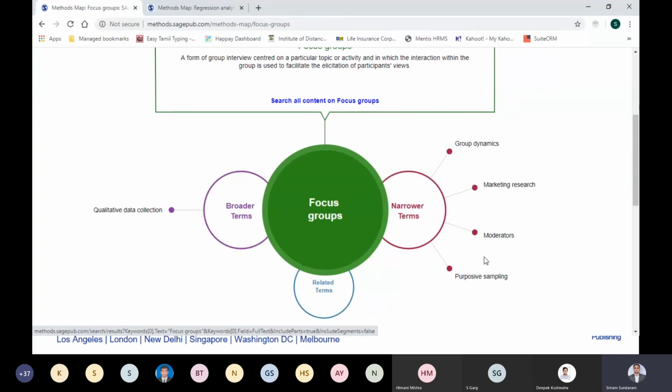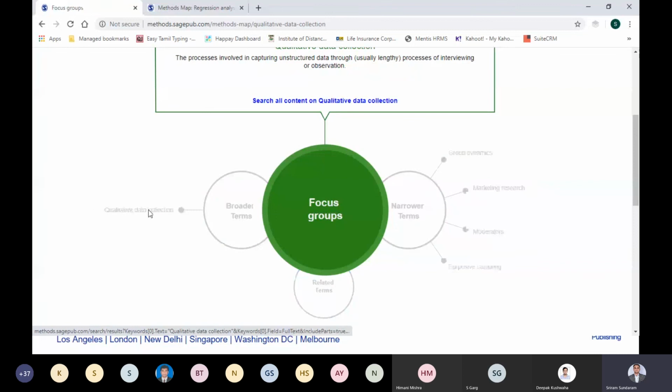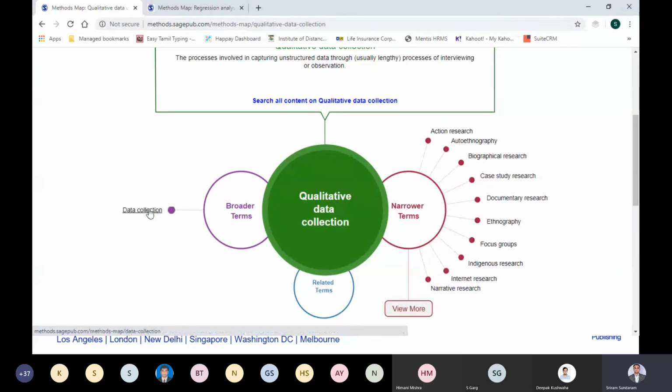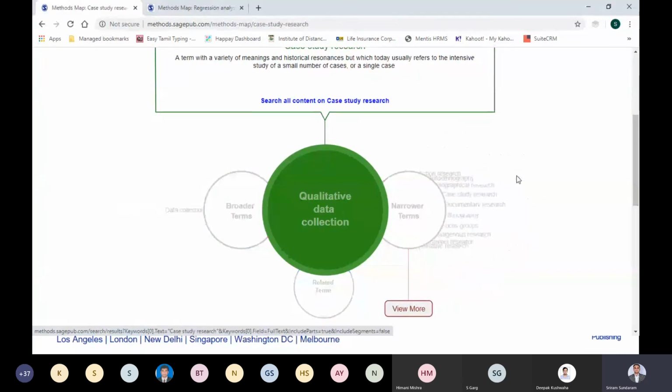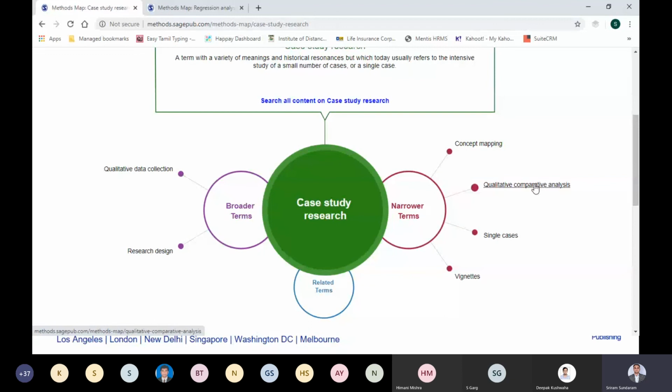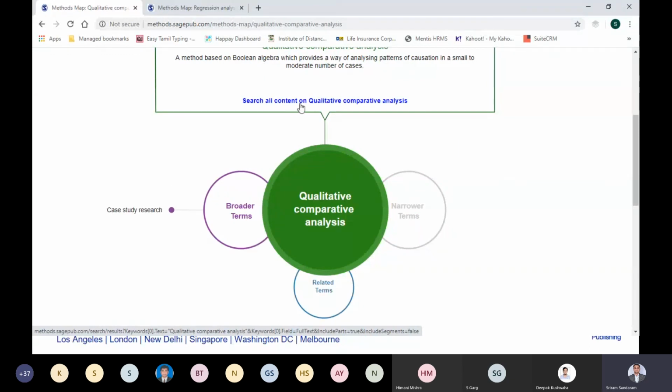And are there any other subtopics available on focus group discussion, group dynamics? These are things that I should know before getting into focus group as a concept. So wherever I land, if I want to read content, then I will click here and read over it. Now I will go back to my case study based research, and I was into QCA, qualitative comparative analysis, and I click on this and get into the platform.